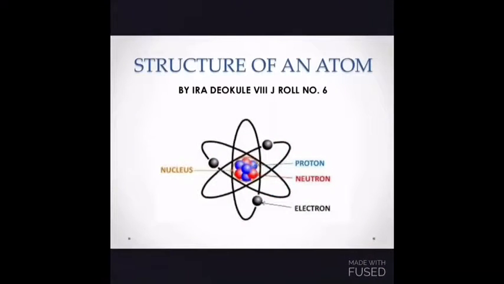As you can see in the picture on the screen, protons have an atomic mass of 1 and have a positive charge. Neutrons also have an atomic mass of 1 but have a neutral charge. Electrons have barely a noticeable mass, so they are considered to have an atomic mass of 0 and have a negative charge. Protons and neutrons are located in the nucleus, while electrons are located around the nucleus in the electron cloud.